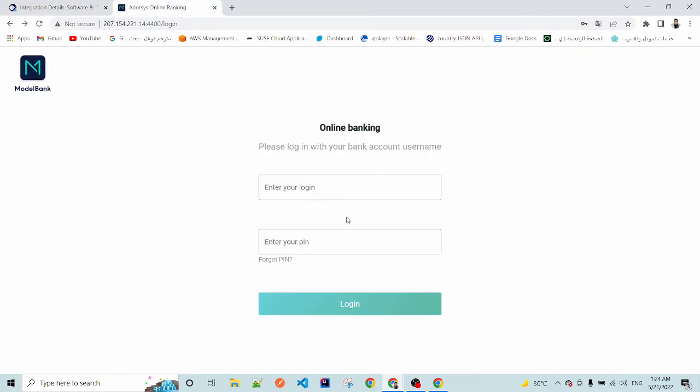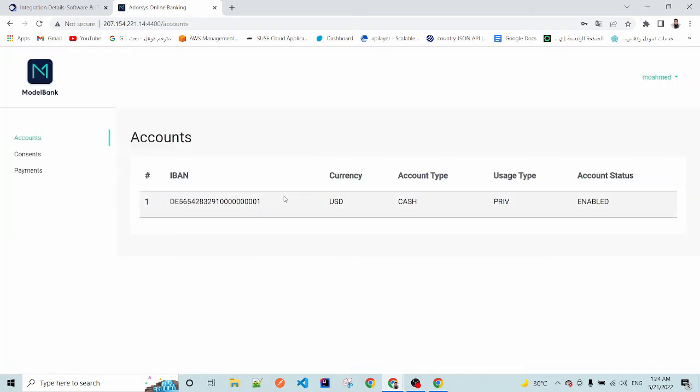We will start with a user who has one bank account. In this section, we will display all the user accounts.